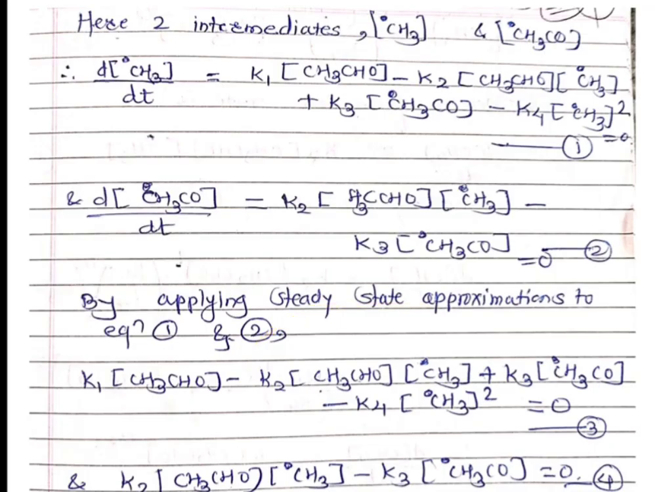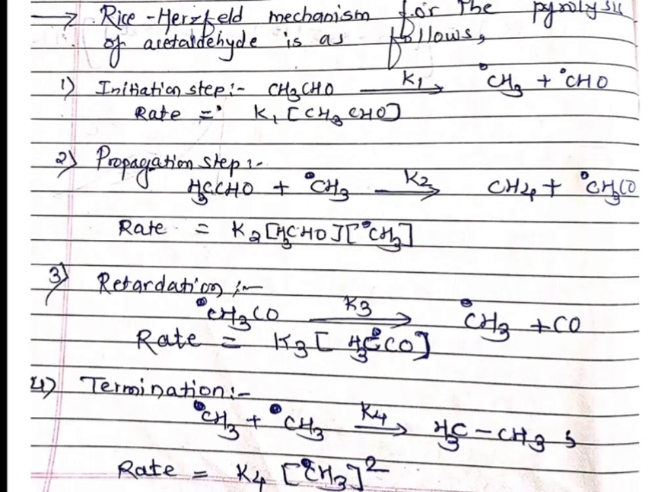Now we have to find out the intermediate species. Intermediate species are involved in at least 2 steps, not only 1 step of the chain reaction. Here the CH3 radical is formed, it is used here, then again it is formed in the third step, then it is utilized in the fourth step. So this is the intermediate.